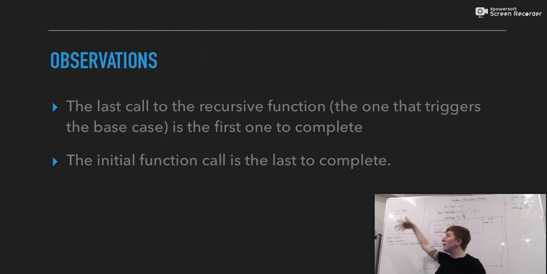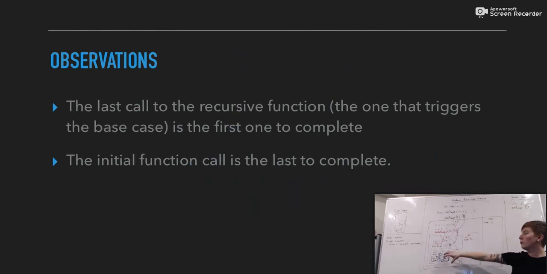So yeah, observations about this though, right? The last call to the recursive function triggers this balloon effect or bubbling effect back out to the outer execution context where you actually get the return value in the end. And the initial function call is the last one to complete. Obviously, we all know how that call stack works, right?